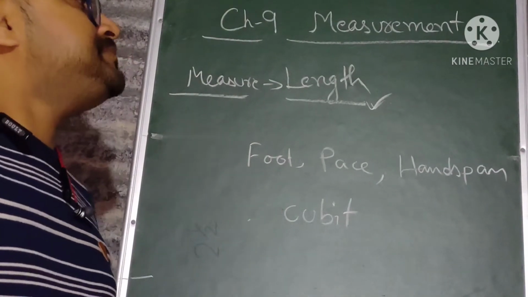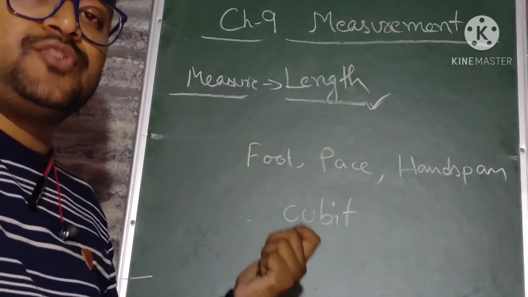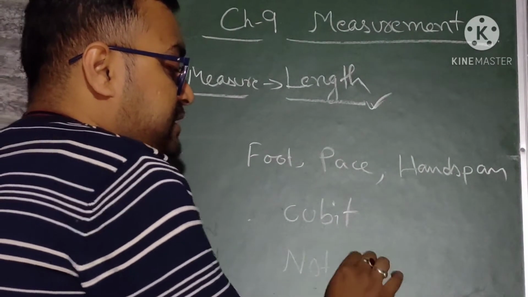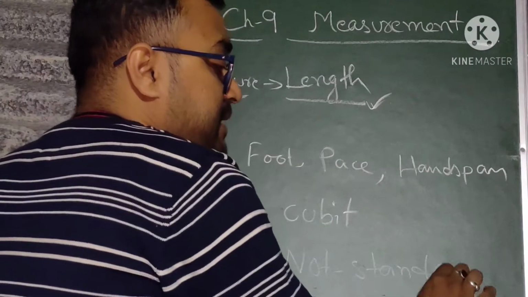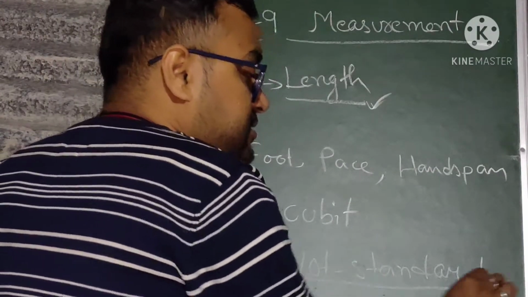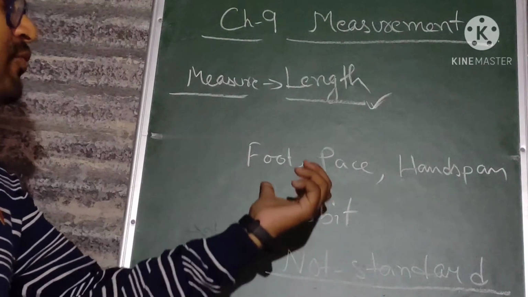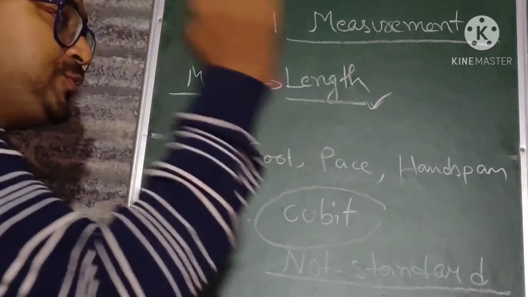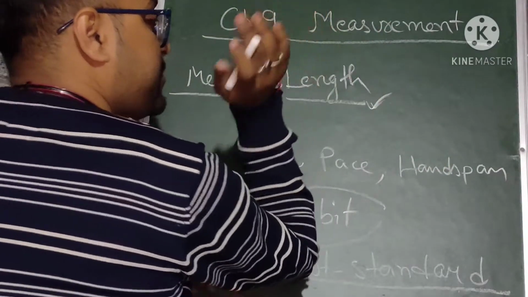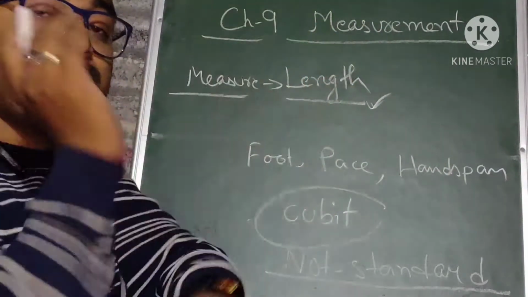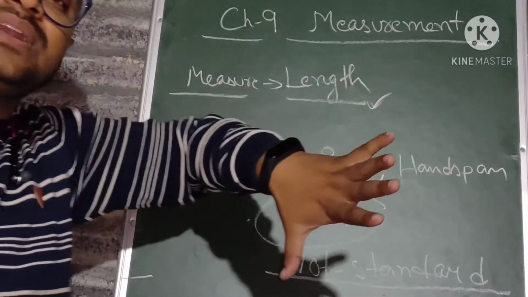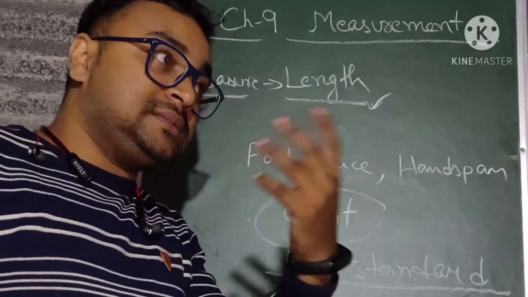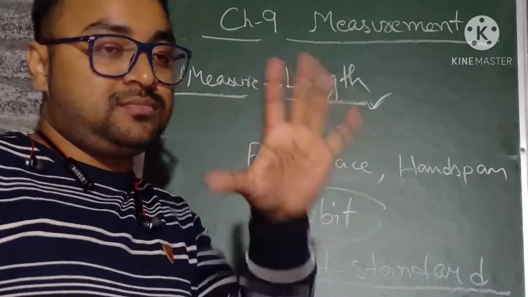But then these things could not continue for long, because these were not standard units. Why are they not standard? All the feet, everyone's foot is not the same. Everyone's cubit is not the same. My cubit is from here to here, but someone's cubit may be greater than mine, someone's may be less. My hand span is this much, your hand span will be smaller, and my friend's hand span may be more or less than mine.